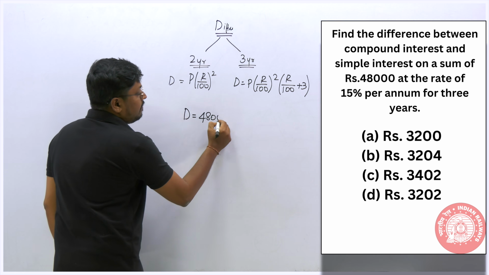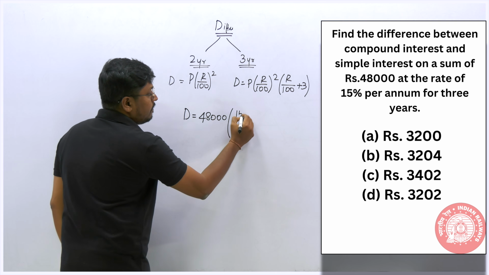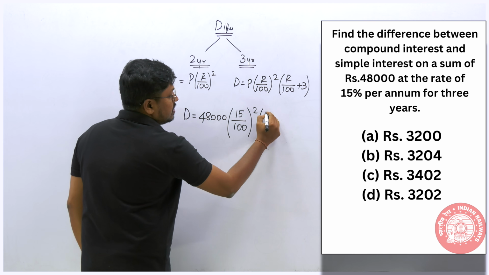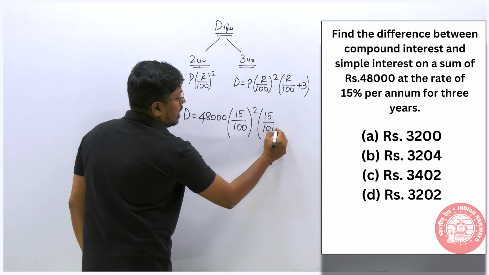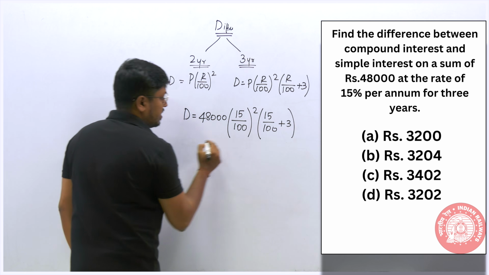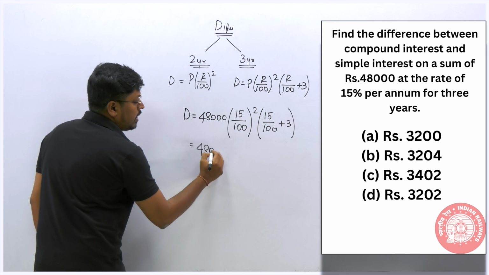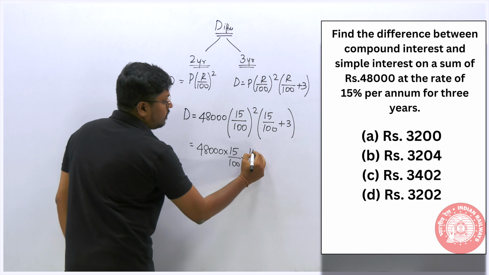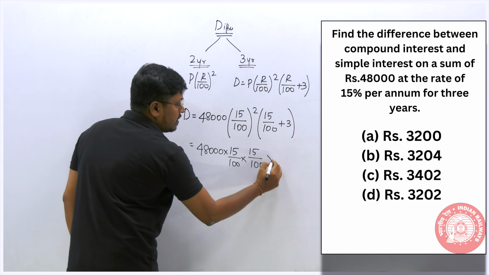So difference is equal to principal. So principal will be 48,000. Rate of interest is 15, so 15 divided by 100 the whole square. So here also 15 divided by 100 plus 3. So once you solve this question, we will get the answer. So 48,000 into 15 divided by 100 into 15 divided by 100 into